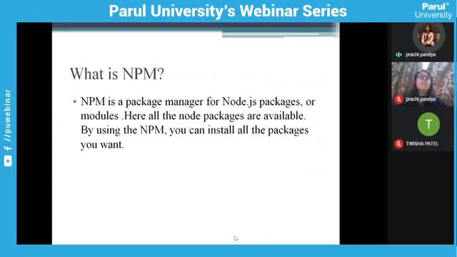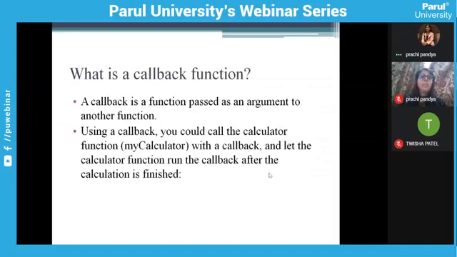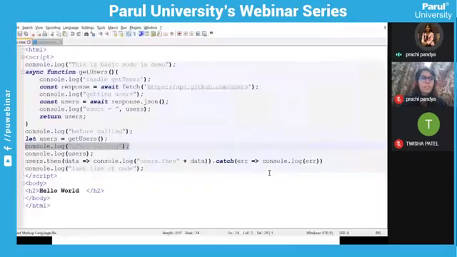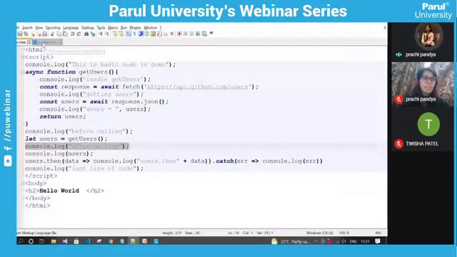I will show you how we can use NPM in a practical demo. NPM is a package manager for Node.js packages or modules. Here all the Node.js packages are available. By using NPM, you can install the packages you want. Okay, before going to the demo, I will explain what a callback function is. It is required for understanding the demo. First, I will show you the demo so you can get a better idea.